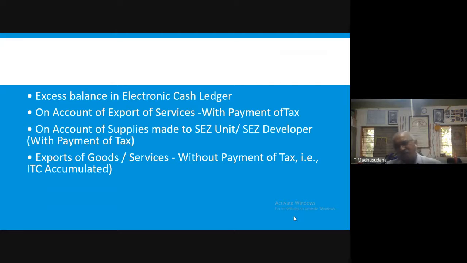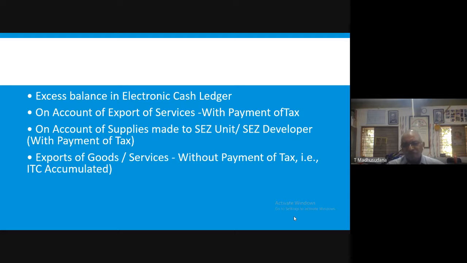If they have exported either goods or services without payment of tax, in that circumstance also they can claim a refund of the accumulated input tax credit. Whatever input tax has accumulated can be claimed for refund by the exporters of goods and services.